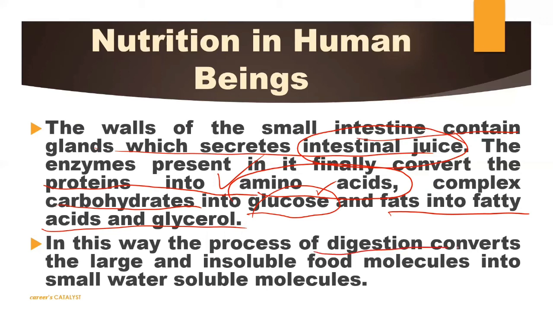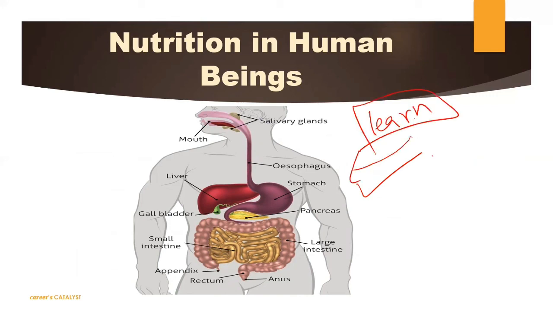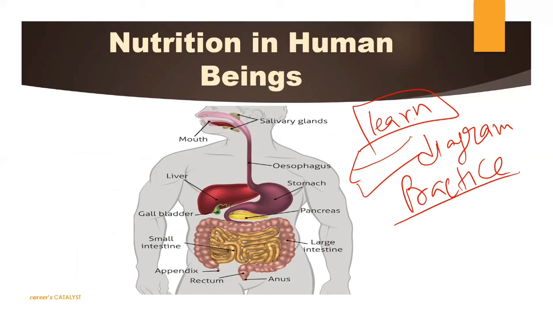So in this process, digestion converts large and insoluble food molecules into simpler ones, or you can say soluble molecules. First insoluble molecules, now they will get converted into soluble molecules after complete digestion in the small intestine. This is the diagram of the human digestive system. We need to actually learn this diagram also. आपको एग्जाम में डायग्राम भी पूछा जाता है, so you need to practice this diagram also. It is very important. Now see, the whole alimentary canal is this one.